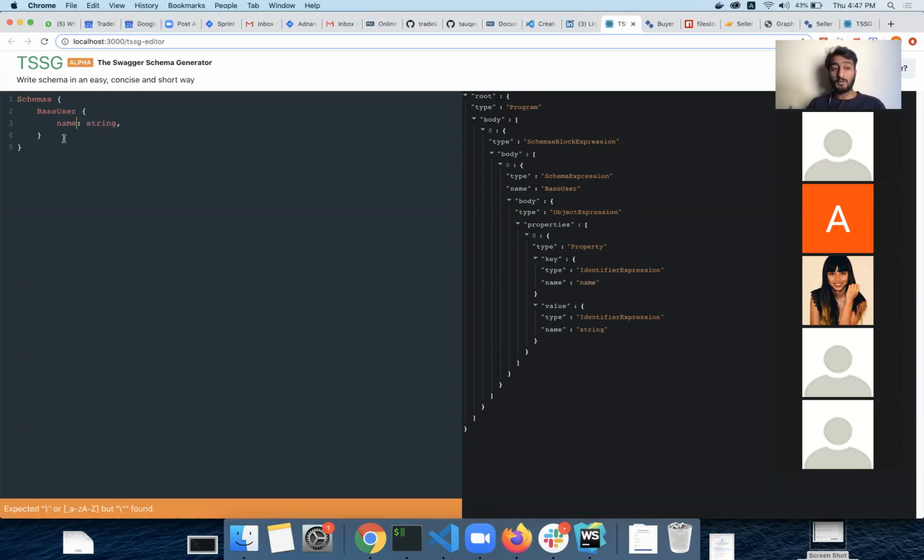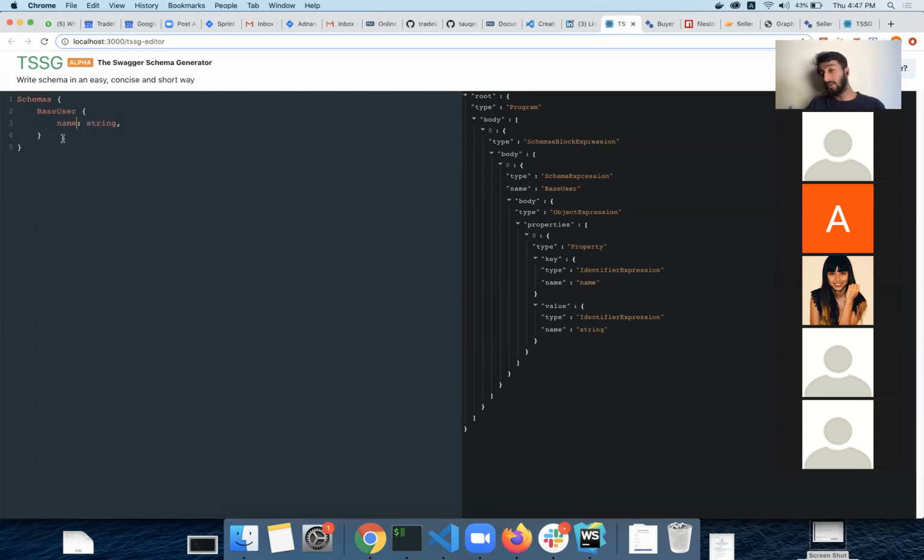Okay, so you can only have strings without quotes, and without quotes it means it's a variable, which is an identifier. So that's why we name it identifier expression, which has a name as name. We can have something here, so it will be something. Similarly, this value part is also an identifier expression in this place, because otherwise if we want to have a string as a literal, we can do this, and look at this.